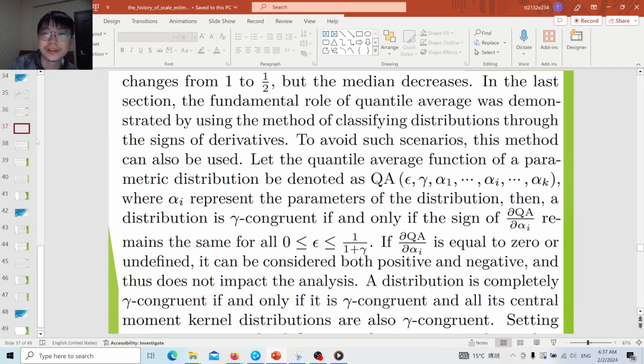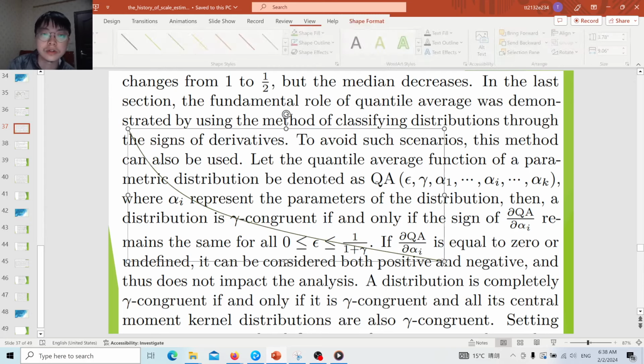So this is why we should embrace semiparametric statistics. Previously we already demonstrated that we can classify semiparametric distributions using the signs of derivatives, in order to avoid such scenarios. We can also use the quantile average and consider the partial derivative of the quantile average with respect to alpha. If this partial derivative is always positive or always negative, then this distribution is called gamma congruent. A distribution is completely congruent if and only if it is gamma congruent and all its central moment kernel distributions are also congruent.